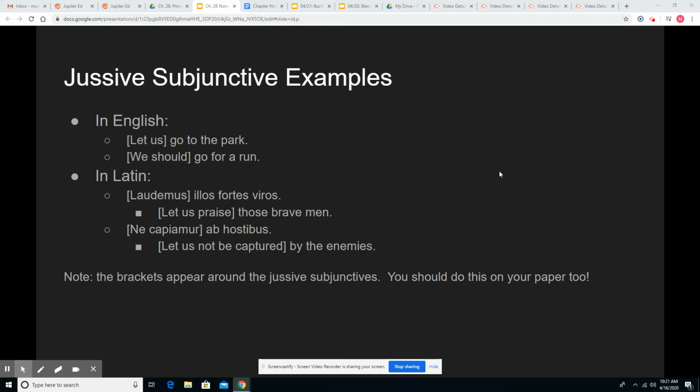Start just by translating our jussive subjunctive, laudamus, let us praise. And then illos fortes viros, those brave men. Full sentence, let us praise those brave men.